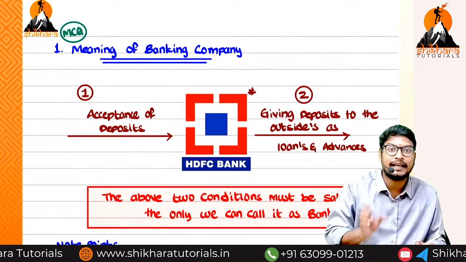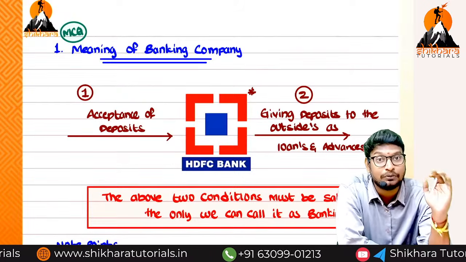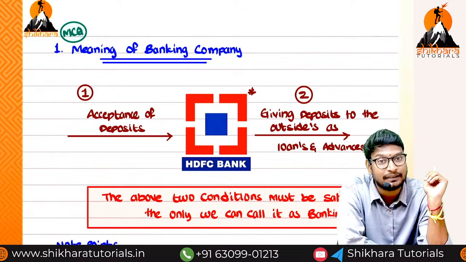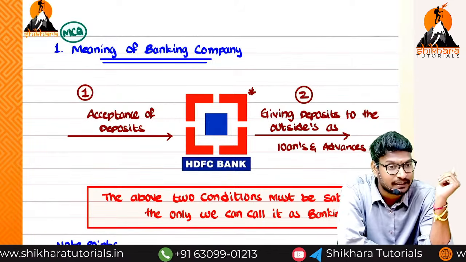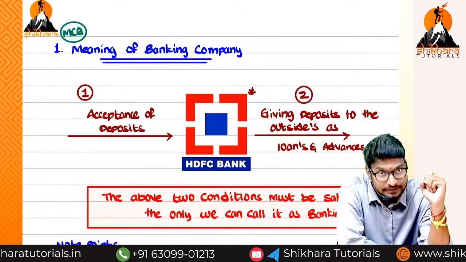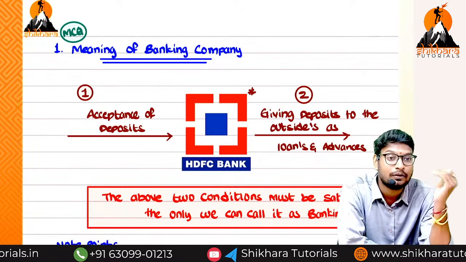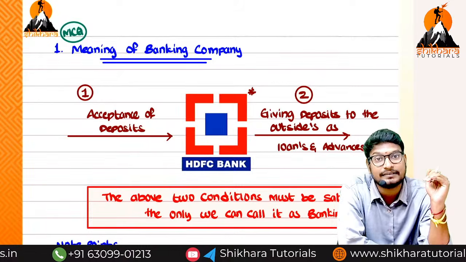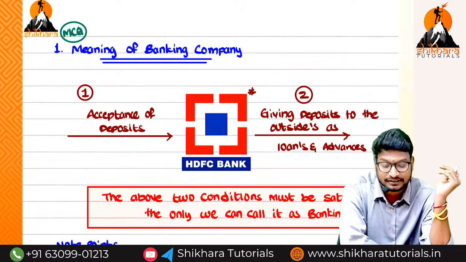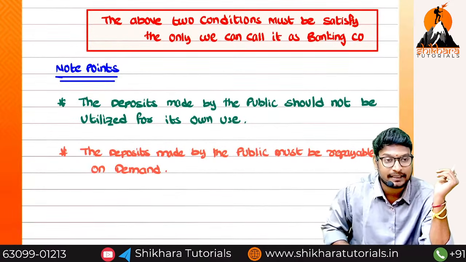They will give an example: there is one institution accepting only deposits. We can call it a banking company, or we can call it an investment company. There is another institution that is not accepting deposits, but is giving loans and advances to the public. That particular institute is called a non-banking financial institution. If both the conditions are satisfied, we can call it a banking company.